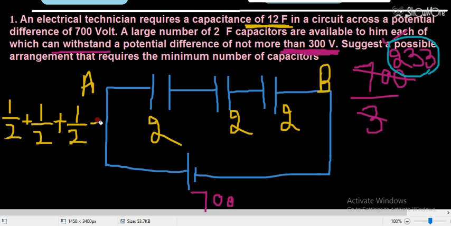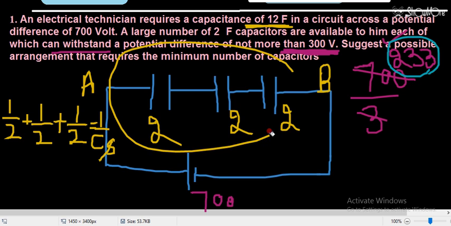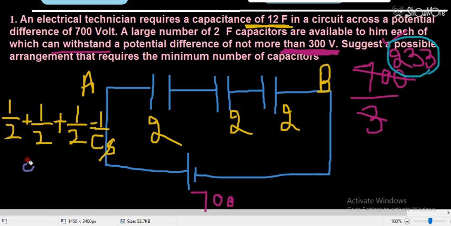This is equal to 1 by CS. So in short, CS will be equal to the value this combination gives me, which is 3 by 2, and taking the reciprocal, 2 by 3 farad is the value that I get.